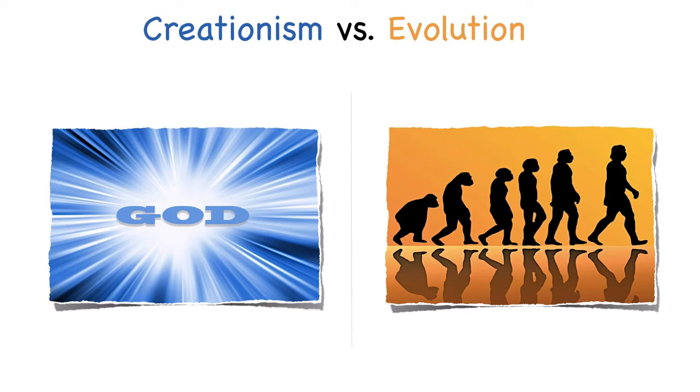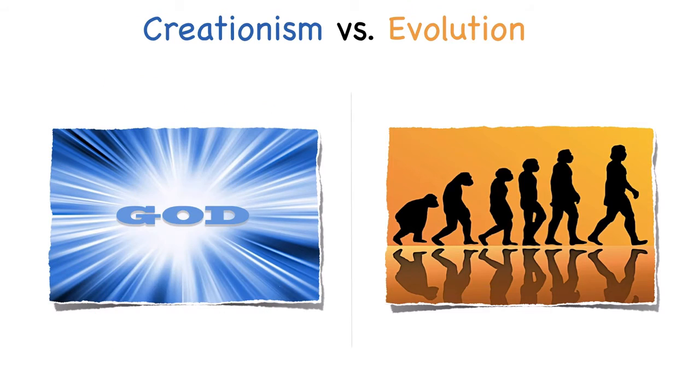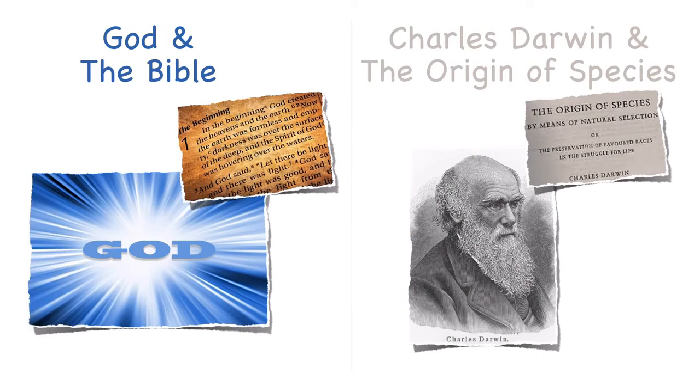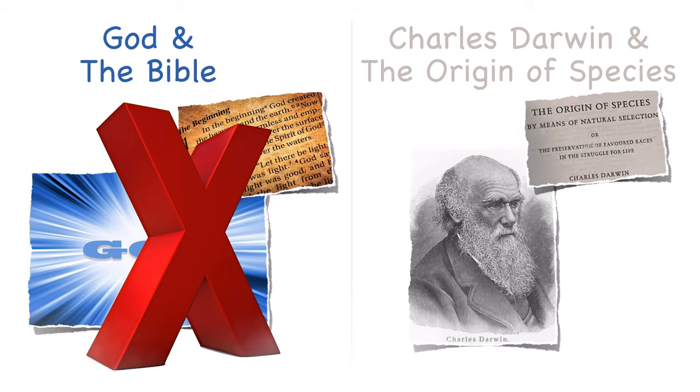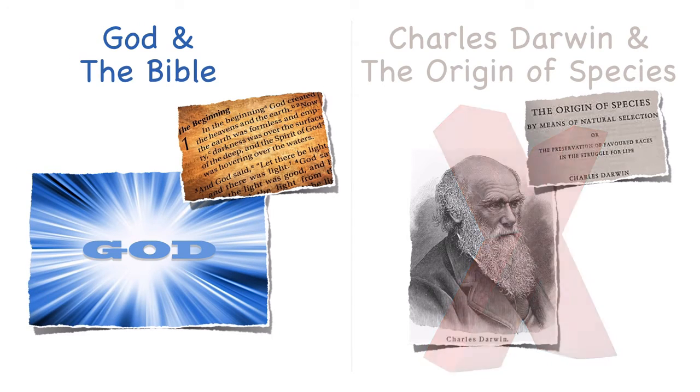Assuming that one of these views is correct, which one is it? They can't both be right because they teach opposites. One view is right and the other view is wrong. Either the theory of evolution is right and creationism is wrong, or creationism is right and evolution is wrong. Either God and the Bible are wrong and Charles Darwin and The Origin of Species are right, or God and the Bible are right and Charles Darwin and The Origin of Species are wrong. Which is it? Are we to believe God or Charles Darwin?